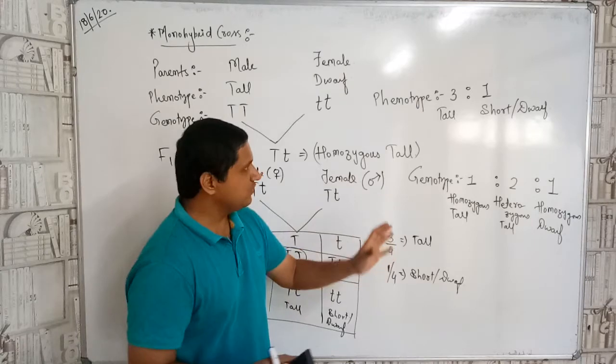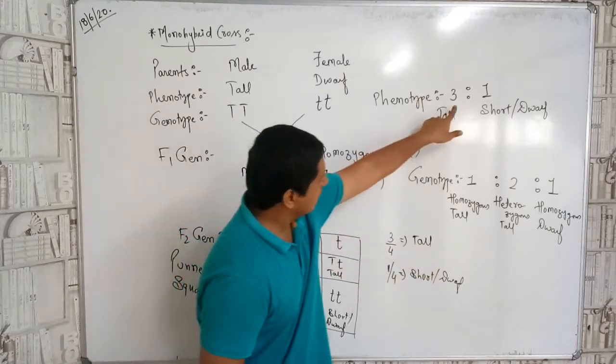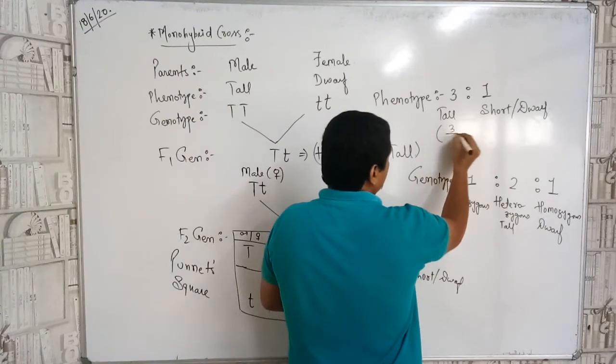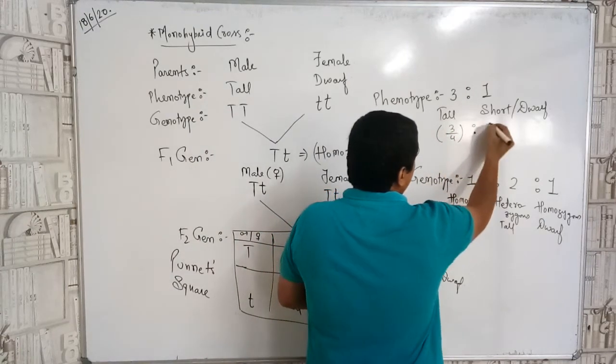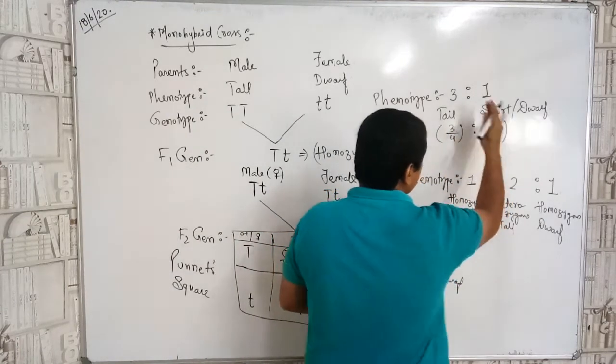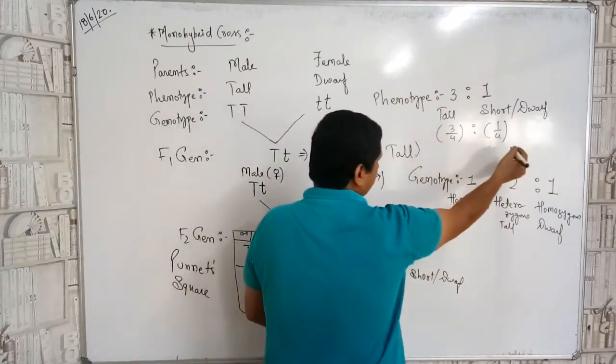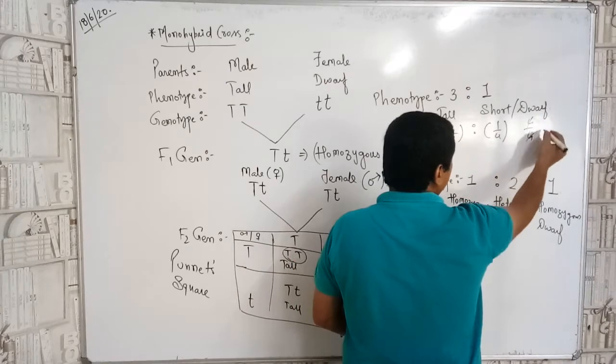Now let us do it in fractions. So see, 3/4 are tall and 1/4 are short. Okay, so 4/4, see 1, 2, 3, 4. If it is LCM, then what will it be? 4/4, 1.